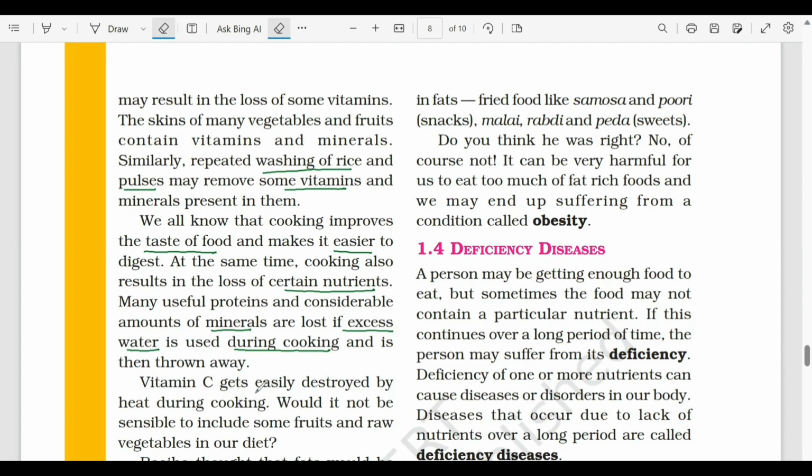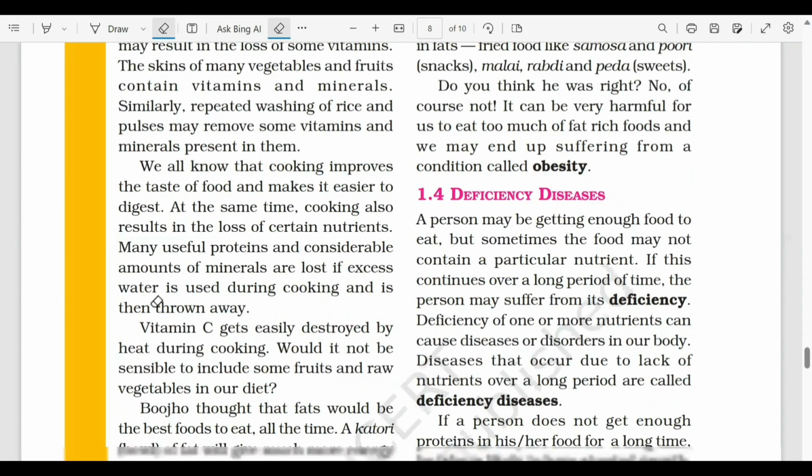So vitamin C gets easily destroyed by heat during cooking. Okay, vitamin C rich food जो है, अगर vitamin C को हम थोड़ा सा भी heat provide करेंगे तो it gets destroyed. Will it not be sensible to include such fruits and raw vegetables in our diets? Of course, we should try our best to include these vitamin-rich foods in the form of raw vegetables in our diet.